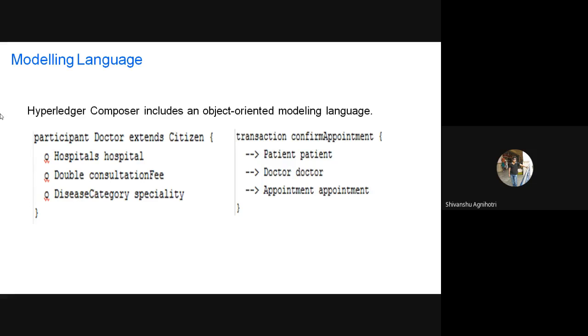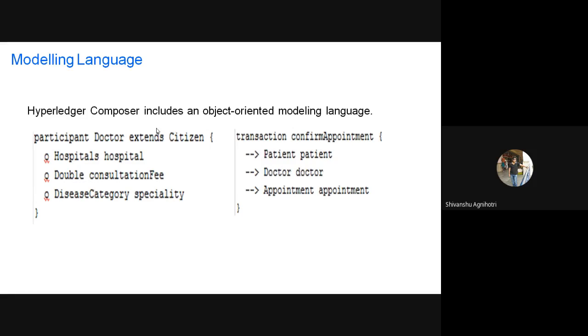Suppose a patient is looking for an appointment. The patient will generate a request for an appointment, and that request will be sent to the doctor. The appointment can be an asset because the value of the appointment will be updated; it can be either fixed or rejected. So that will be an asset to the organization. We will list them inside this model file, writing code like asset Appointment. I will be sharing references on how to implement a basic blockchain application.